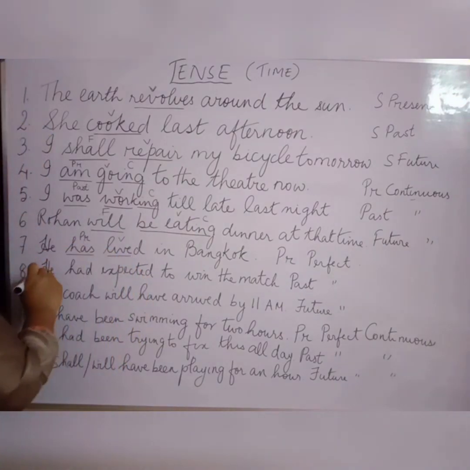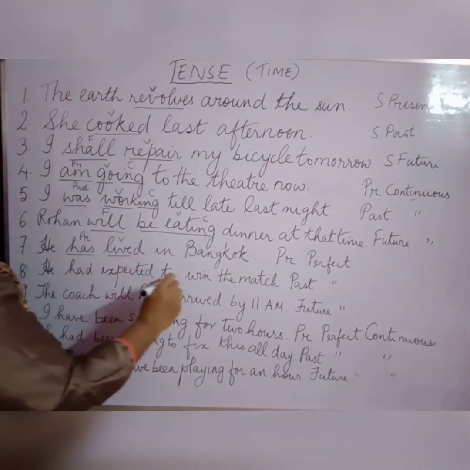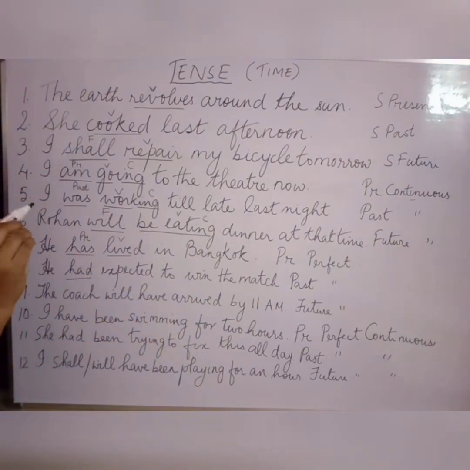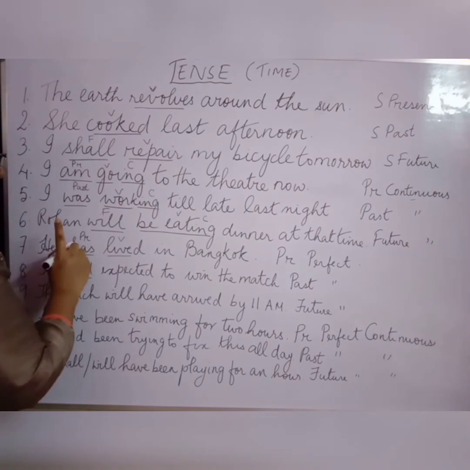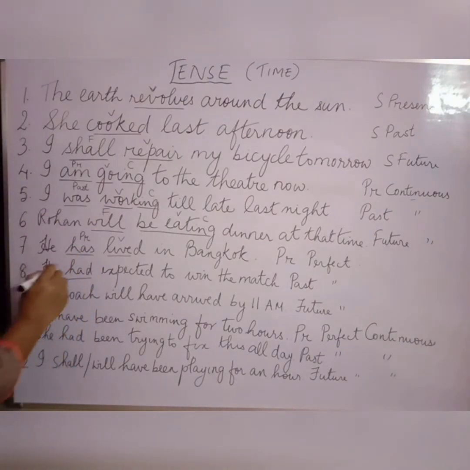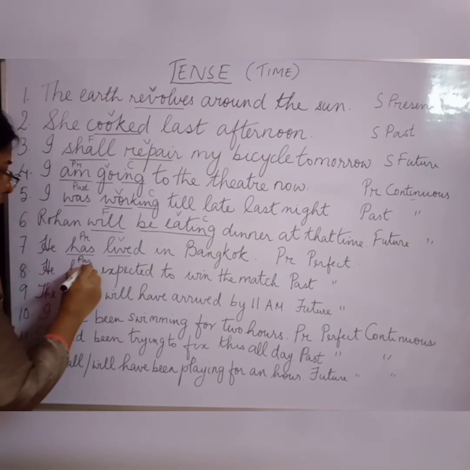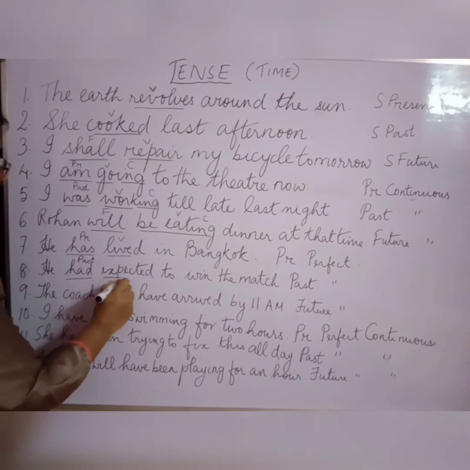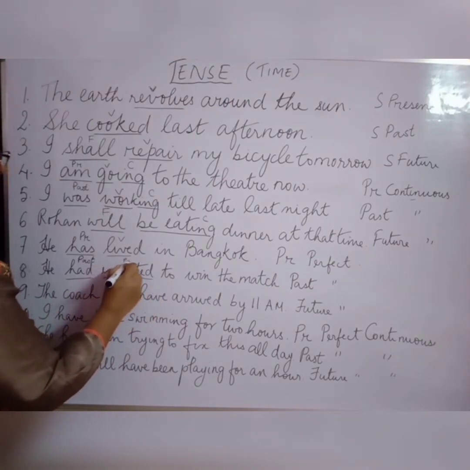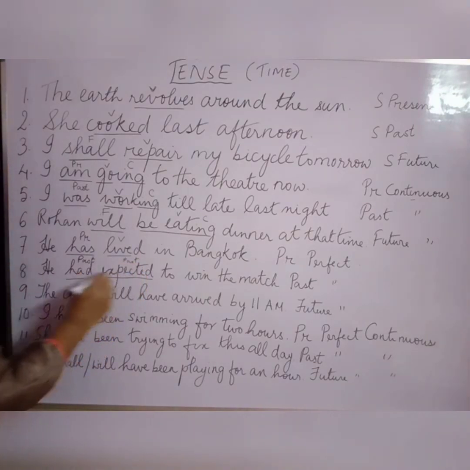He had expected to win the match. Now has and have are perfect and in present form. Had is in past form, the past form of the verb. Now had expected, ed, so this is also in past. So this sentence is in past perfect tense.